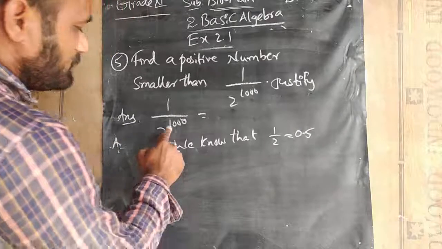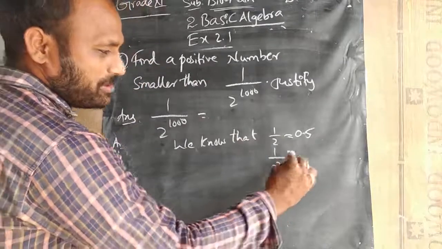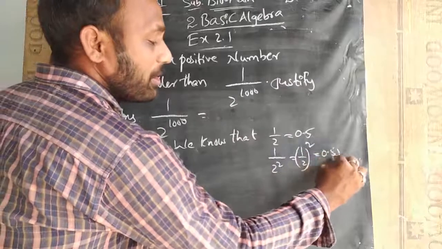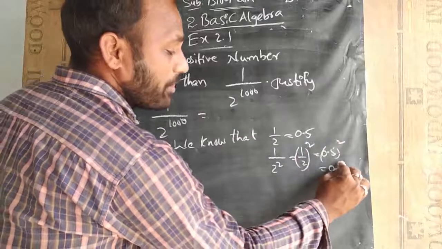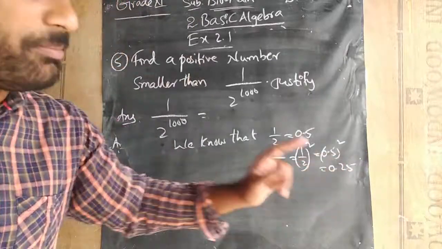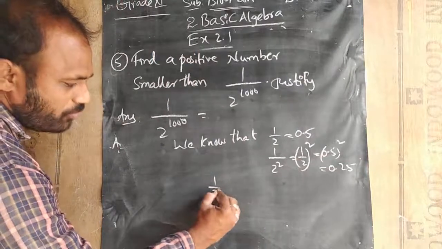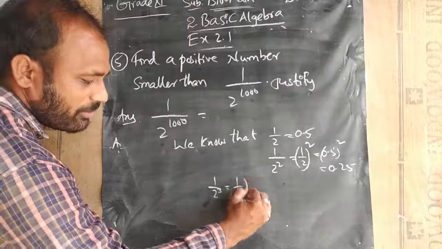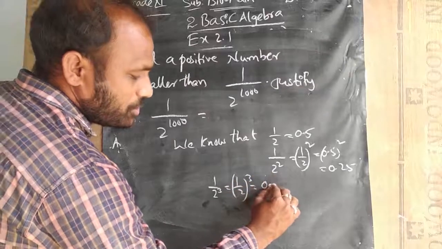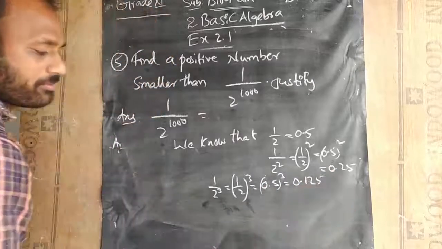Now we can write 1 by 2 square as 1 by 2 whole square. That means 0.5 whole square, so that means 0.25. 5 square is 25. It was 1 digit after the point, now after squaring there will be 2 digits after the point. Next, 1 by 2 cube, so it will be 1 by 2 whole cube, that is 0.5 whole cube. 5 cube is 125, so 0.125.